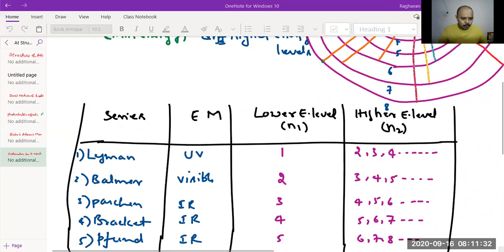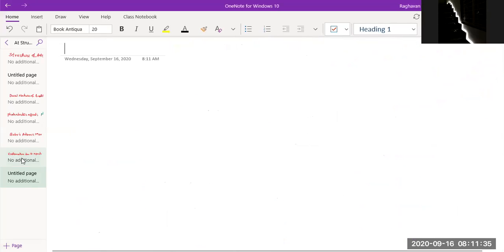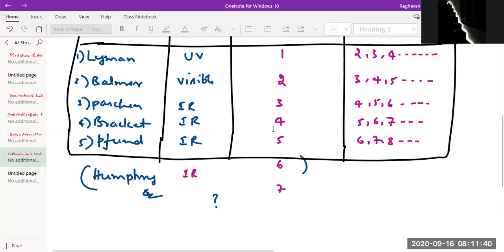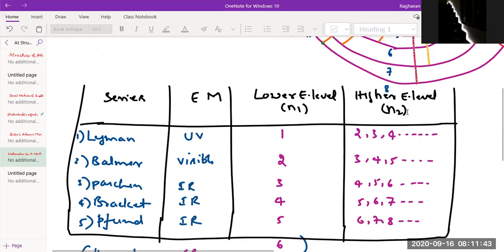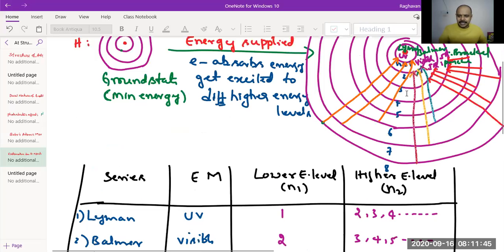Okay, so we'll proceed now. Excuse me, sir. There is the last column, higher energy level N2. What is that exactly? Higher energy level is the excited state. The electron in the ground state is in the first energy level. When it absorbs energy, it goes to different higher energy levels. From any higher energy level, it will come to lower energy levels. From where it starts is the higher energy level N2. Where it comes and ends its transition is the lower energy level N1.